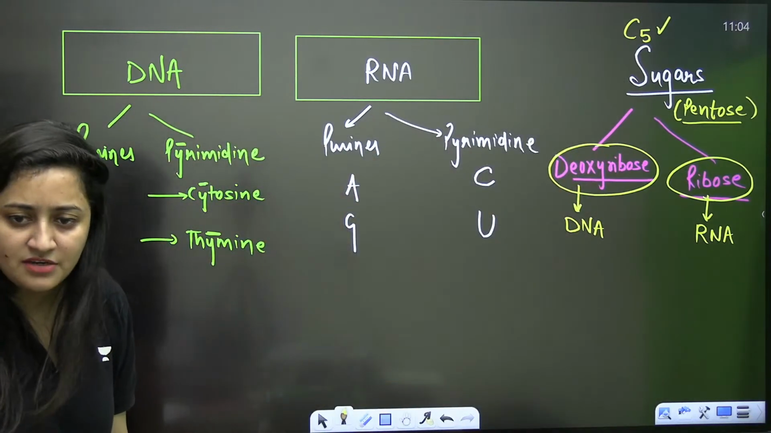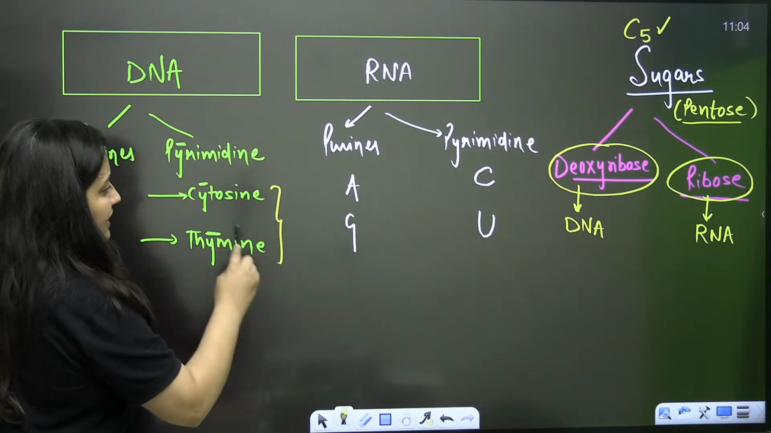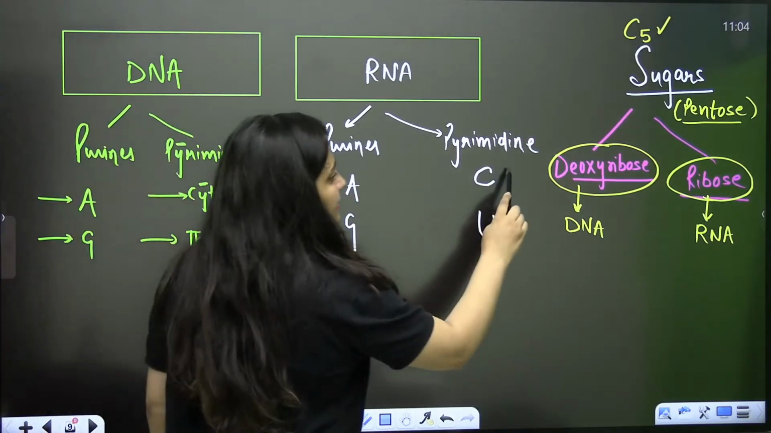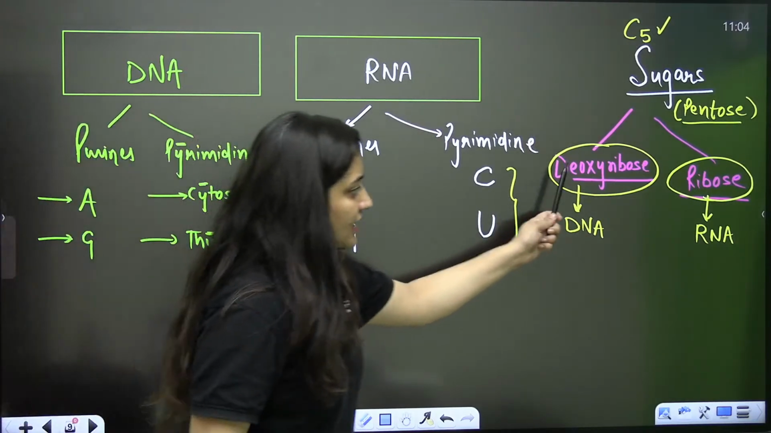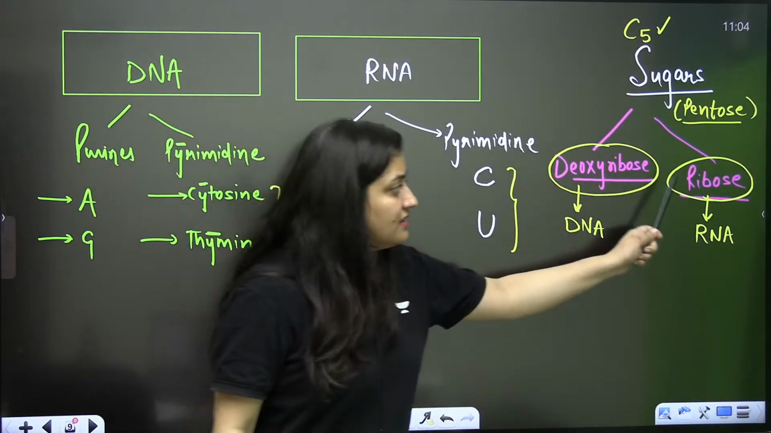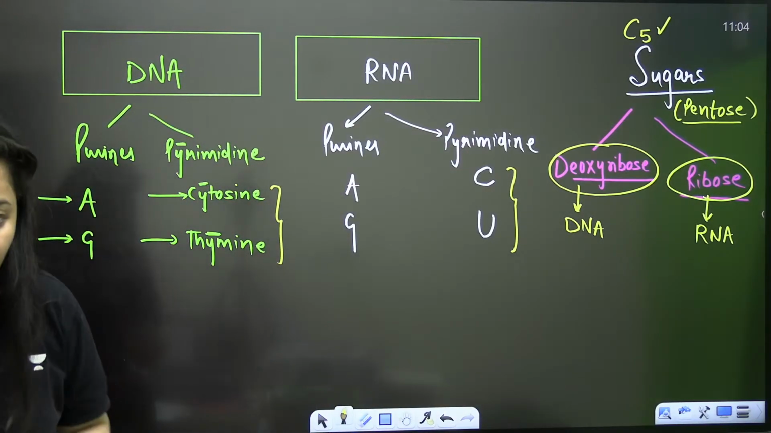That is another difference between DNA and RNA. In the case of DNA, pyrimidines are cytosine and thymine. In the case of RNA, pyrimidines are cytosine and uracil. In the case of DNA, the sugar is deoxyribose. In the case of RNA, the sugar is ribose. That's what you need to remember.